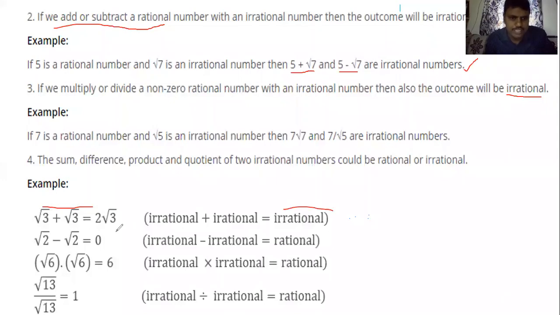Subtraction sometimes gives rational, but sometimes not possible. For example, root 2 minus root 3, the answer is root 2 minus root 3, that is the final answer. So irrational; sometimes rational is possible, but most times irrational.